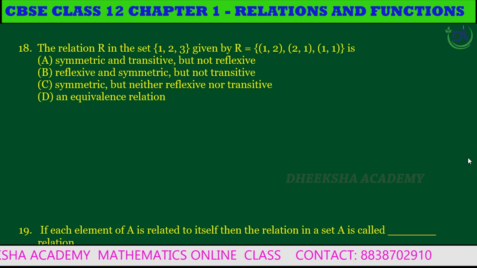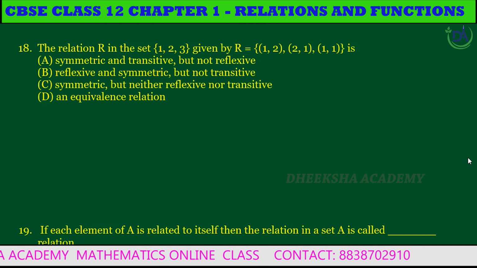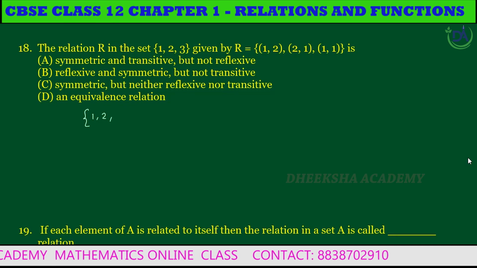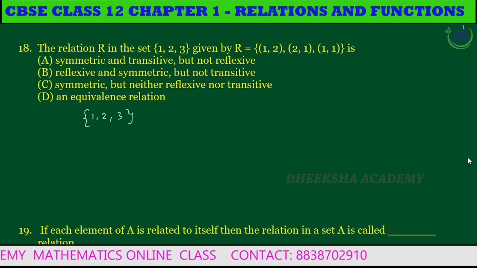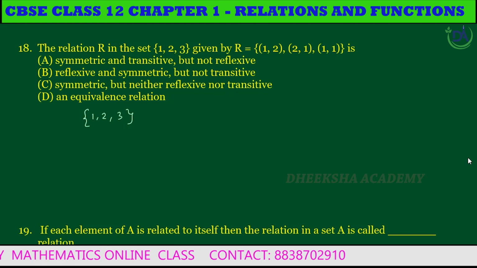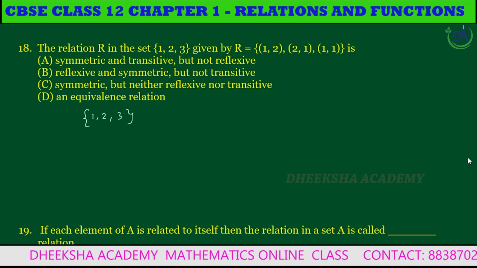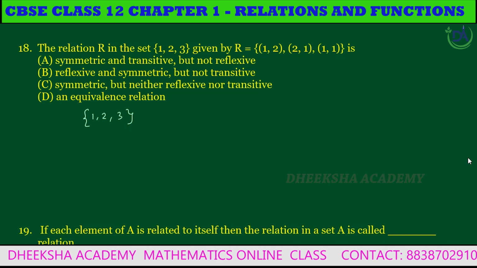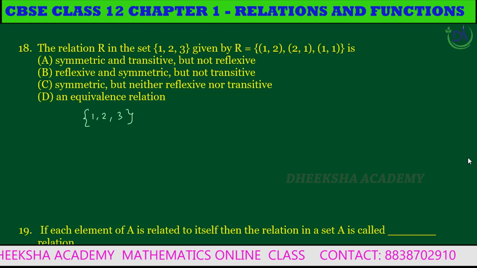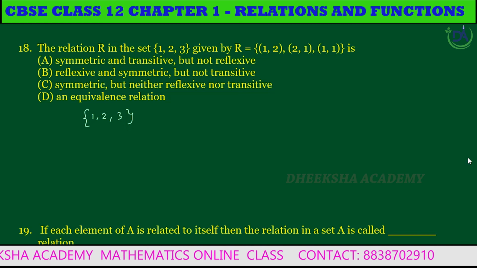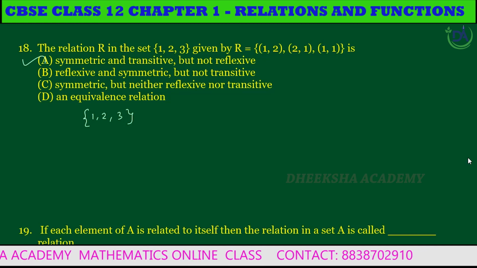See here, the given set is {1, 2, 3}. (1, 1) is there, but (2, 2) and (3, 3) are not in the relation R. Therefore, it is not reflexive. (1, 2) belongs to R, (2, 1) belongs to R, and (1, 1) belongs to R. So therefore, it's symmetric. (1, 2), (2, 1) belongs to R, which implies (1, 1) belongs to R. So the given relation R is not reflexive, but it is symmetric and transitive. So subdivision A is the correct answer.